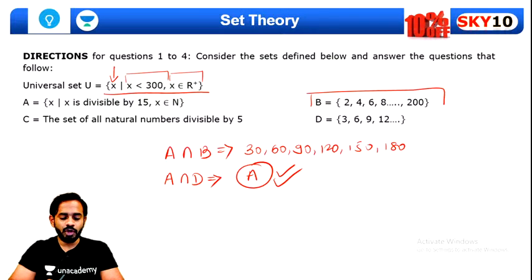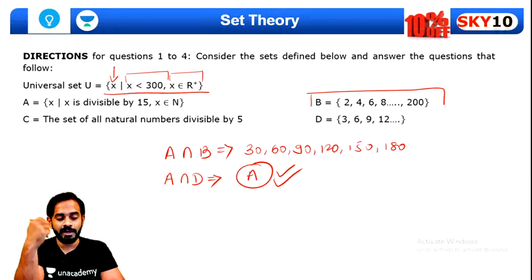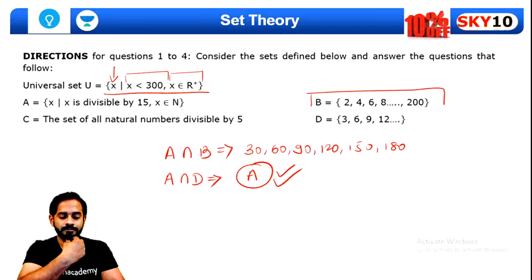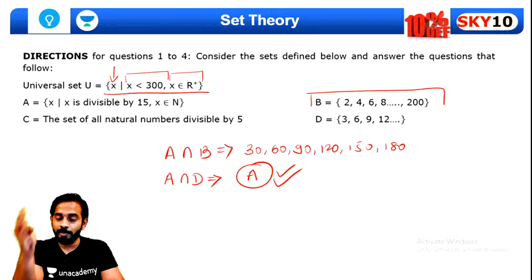If you are talking about A intersection D, will there be 20 elements? How many elements will be there in A intersection D? For sure there will not be 20 elements. Very good, Chetan. 19 elements will be there. And why? Can you tell me quickly why 19 elements?